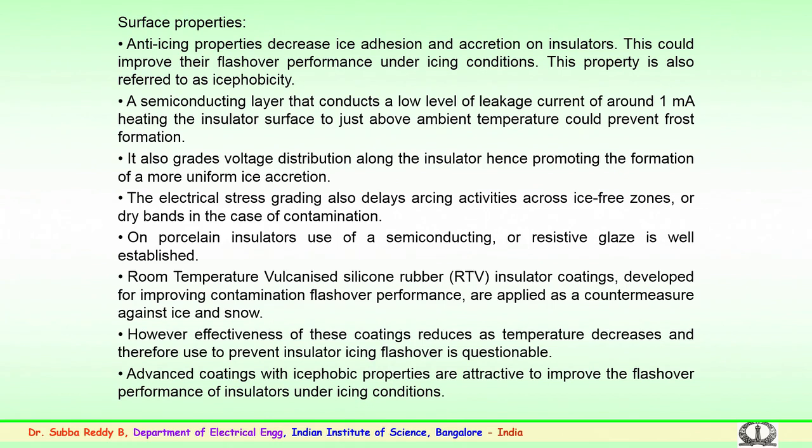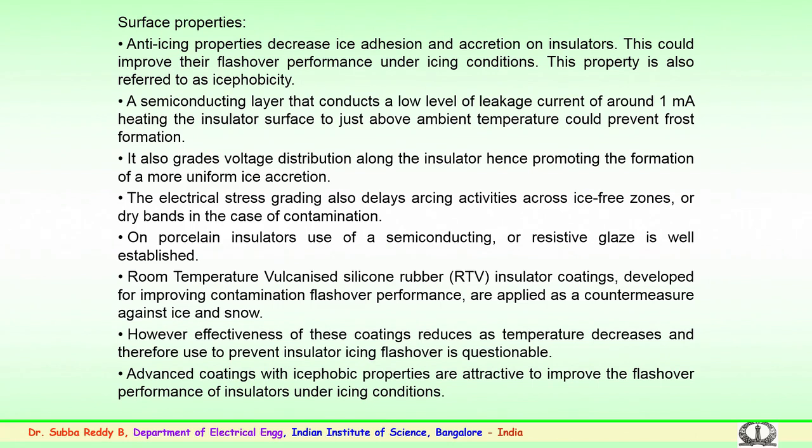So, the utilities on porcelain insulators generally use a semiconducting or resistive glaze, which is well established. This semiconducting or resistive glaze applied on the surface provides a better voltage distribution and also does not allow droplets or the formation of ice accumulation on the surface. So, semiconducting glaze and resistive glaze are the initial methods which have been practiced by the utilities.